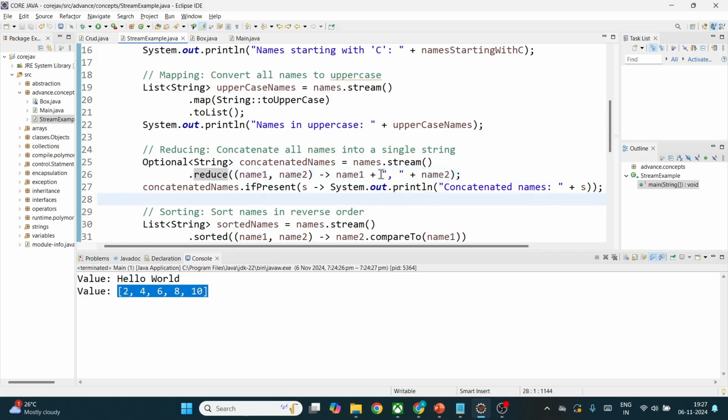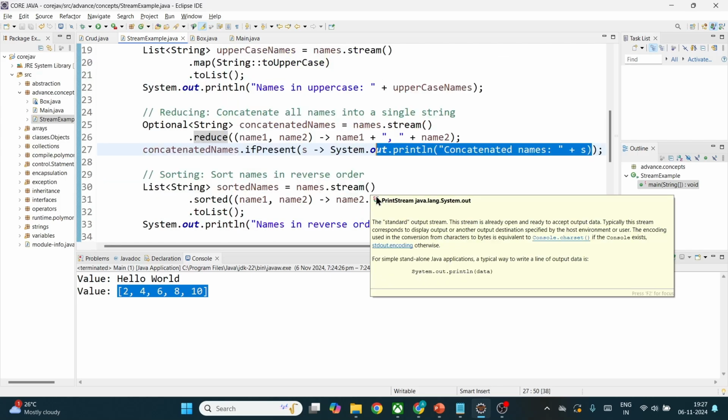Okay, in our case we are performing a concatenation operation, which is nothing but combining two names, concatenating all names into a single string. That's what we are doing. For every name we will be converting it. Let me print it so that you guys will understand this.